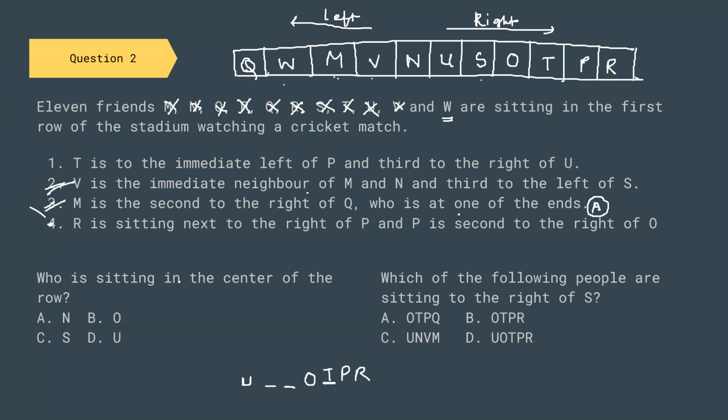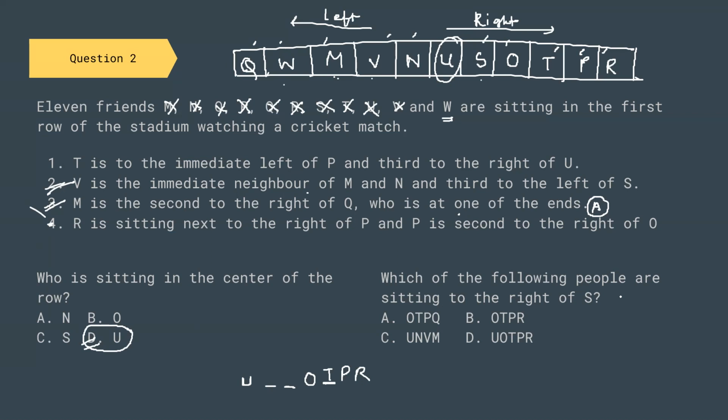So who is sitting at the center of the row? 1, 2, 3, 4, 5. So U is sitting at the center of the row. This is our correct option.